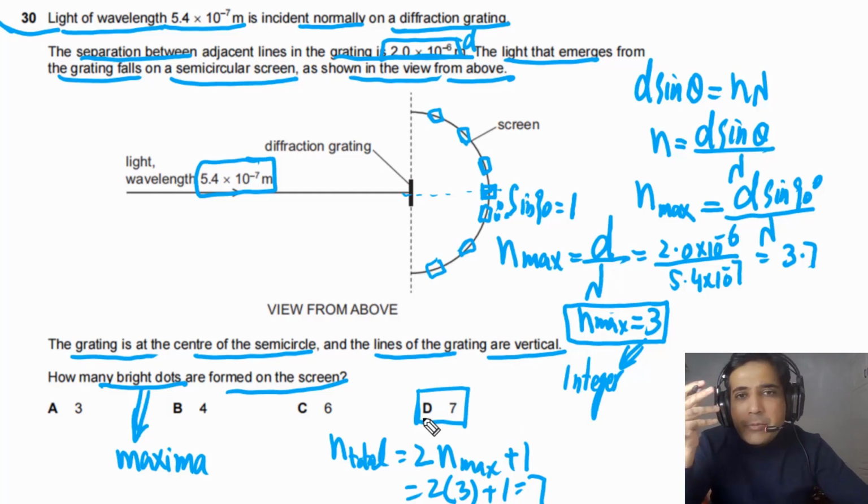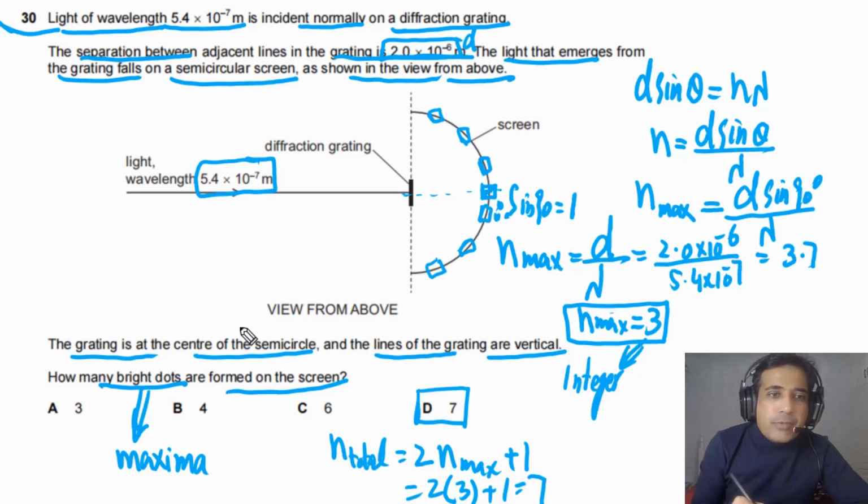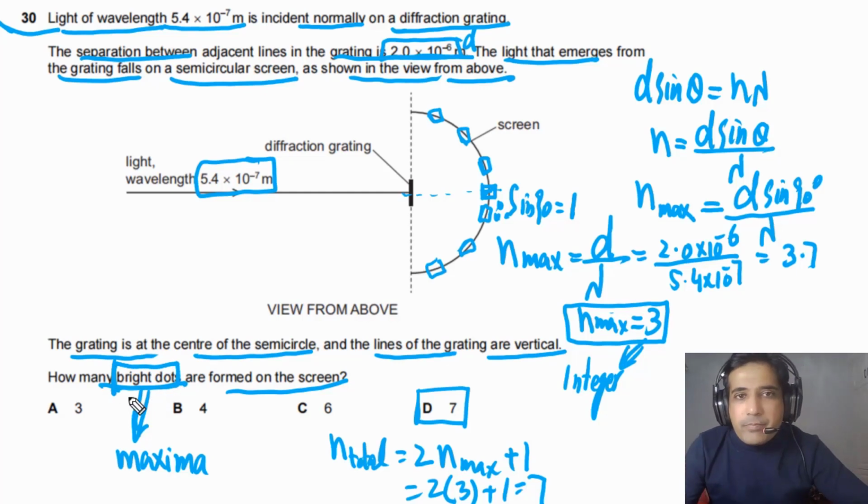A typical type of question: how to find the total number of bright fringes or total number of maxima. In this case they are saying bright dots, so they are the same thing. So it is a typical type of question, you need to understand how to approach this.